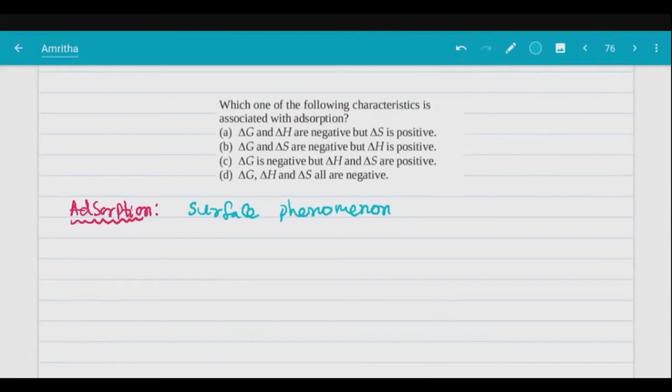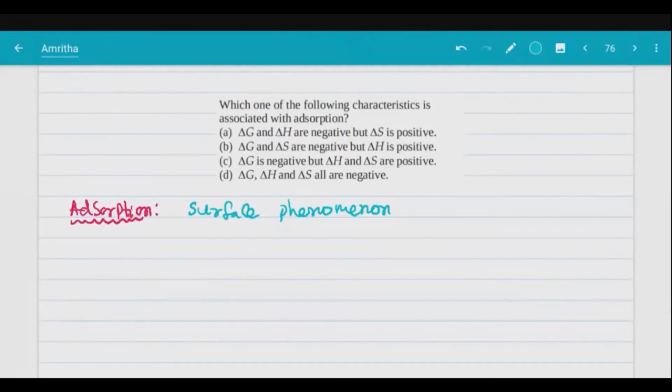And in the winter season, early morning, what happens? There are water drops on the plants, on the plant leaves, basically. So that leaf surface is holding those water molecules. That is on the surface only. There are many examples, yes, dust and duster, very good. Or dust on a table, dust particles are attracted by the table, sofa, whatever it is, right? That process occurs only on the surface, that is adsorption.